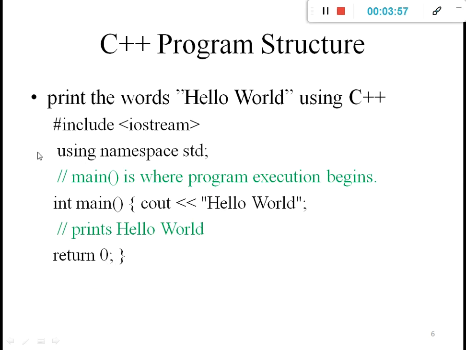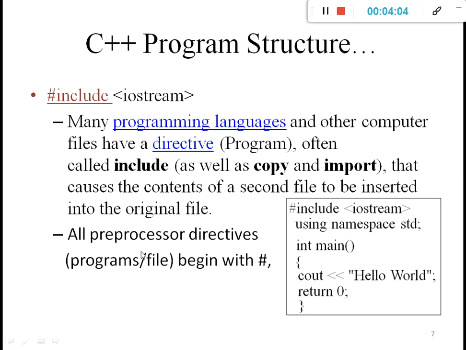Then we will understand the exact meaning of this whole program line by line. In the C++ program structure, first we will understand what is meant by #include in the program. That is the first line of the program. Many programming languages and other computer files have a directive, or a particular program may need another program to help it.